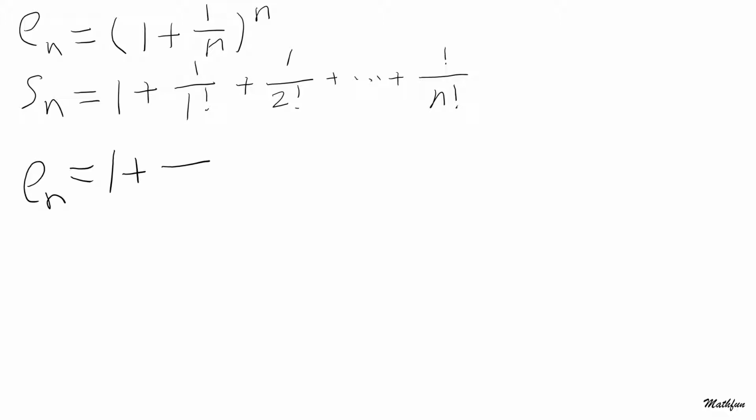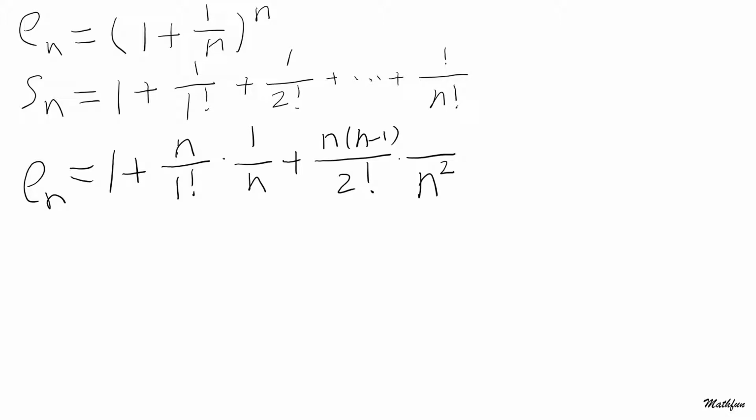The second item will be n divided by factorial of 1, which is 1, times the reciprocal of n, plus n times n minus 1 divided by 2 factorial times the reciprocal of n squared, plus, and let's do it up to m, n times n minus 1 up to n minus m plus 1, divided by m factorial.